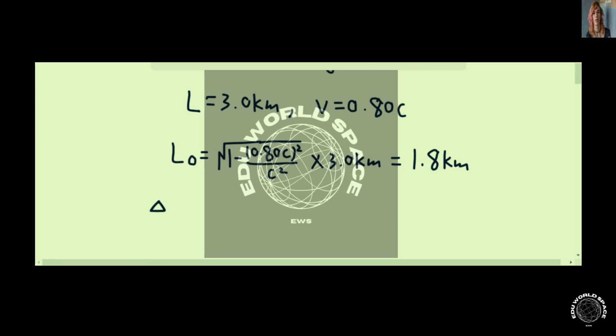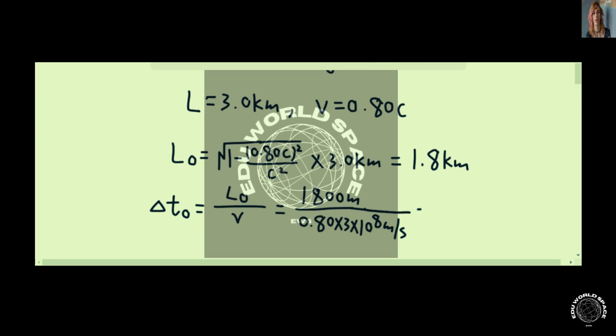Therefore, delta t0 is equal to L0 over v, which is 1.8 kilometers, which is 1800 meters, over v, which is given as 0.80 c, which is 0.80 times 3 times 10 to the power of 8 meters per second.